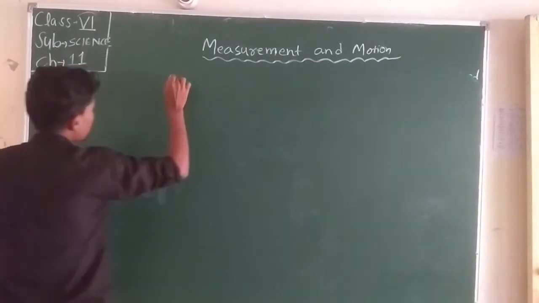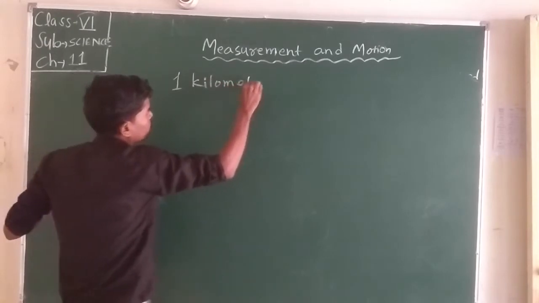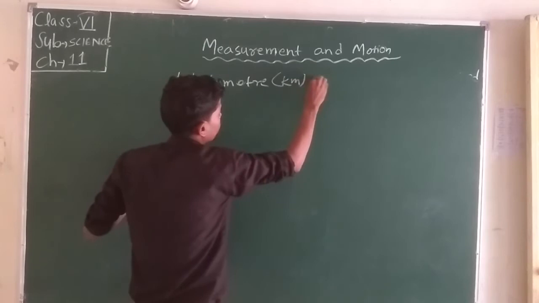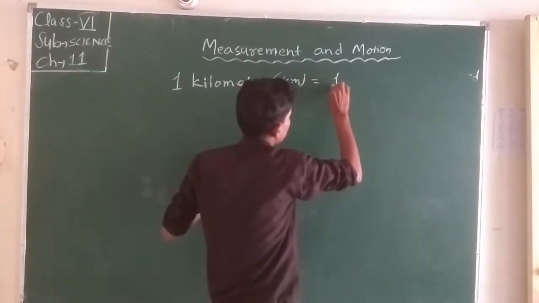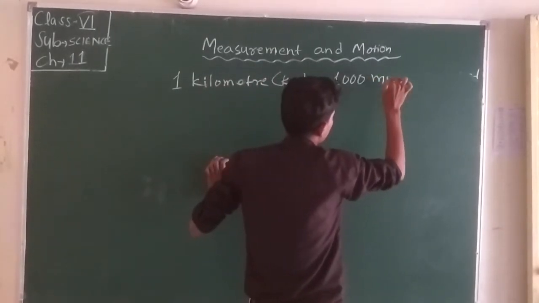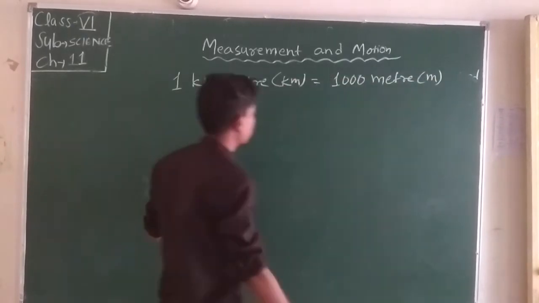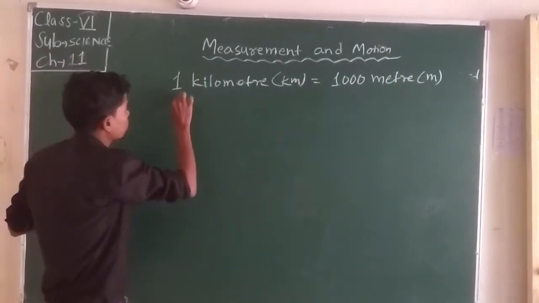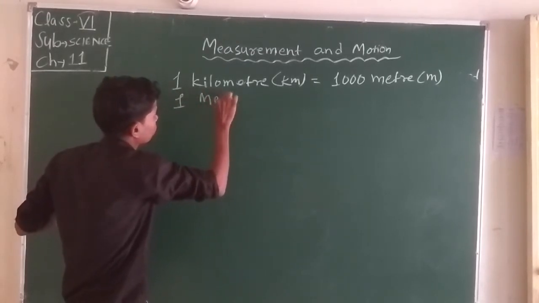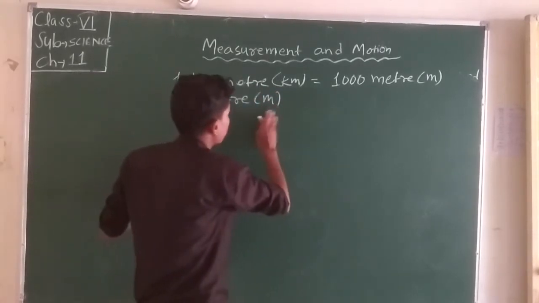1 kilometer means equal to how many meters? 1000 meters. We can write this in short form as m. Similarly, 1 meter, we can denote by m.